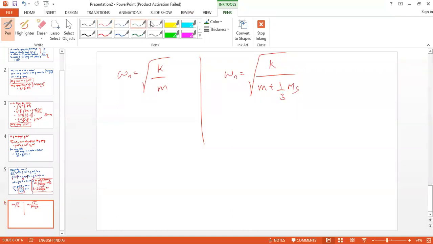The interpretation is, if you want to consider the mass of the spring which affects the natural frequency, then you have to consider 1/3 of the mass of the spring. That is, you have to add 1/3 of the mass of the spring to the mass. Is it clear? Yes, sir.